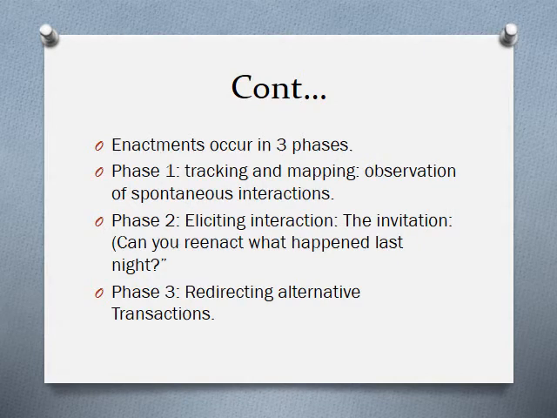Enactments occur in three phases. Phase 1, tracking and mapping, observation of spontaneous interactions. Phase 2, eliciting interaction, the invitation: can you reenact what happened last night? And Phase 3, redirecting alternative transactions.